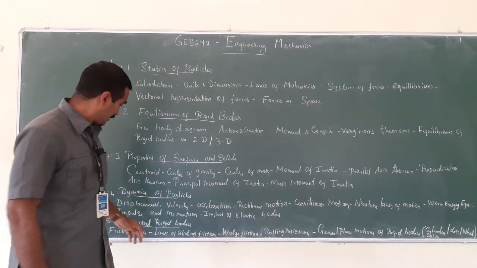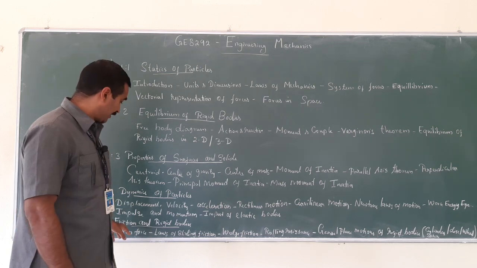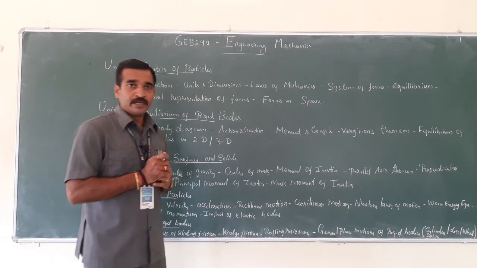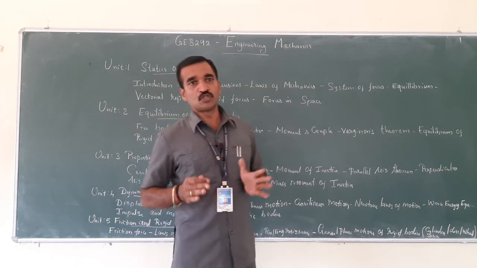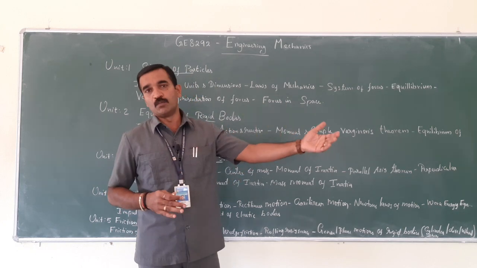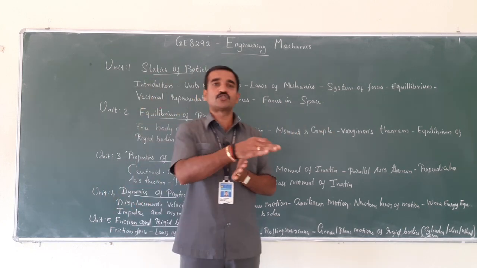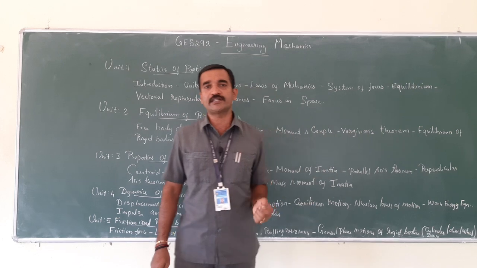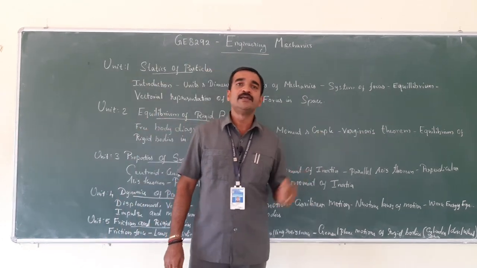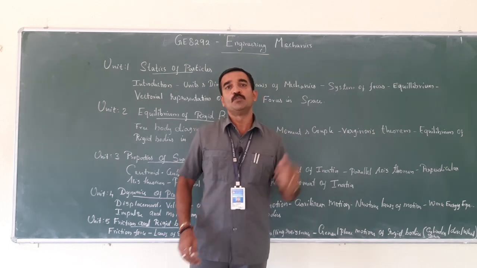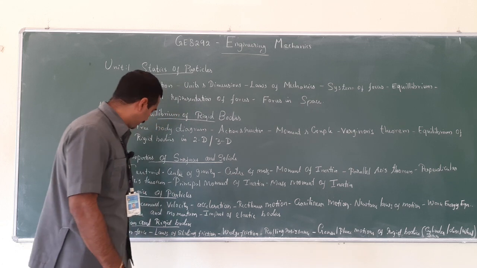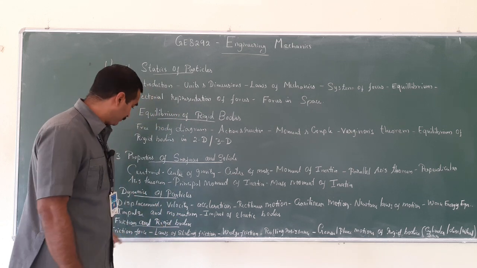dynamics of particles. Let's move to unit number 5, which is friction and rigid bodies. What do you mean by friction? When two bodies are in contact and a body slides over another body, a force is exerted on the surface of contact by the stationary body on the moving body. So that we are going to cover in unit number 5, right?